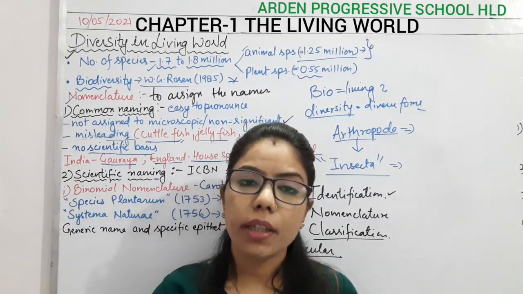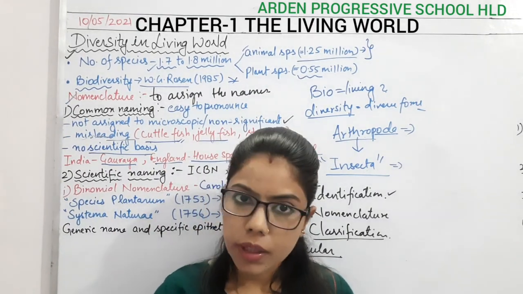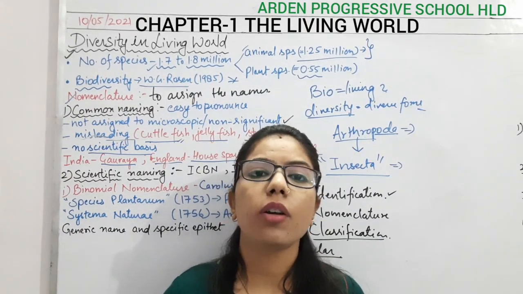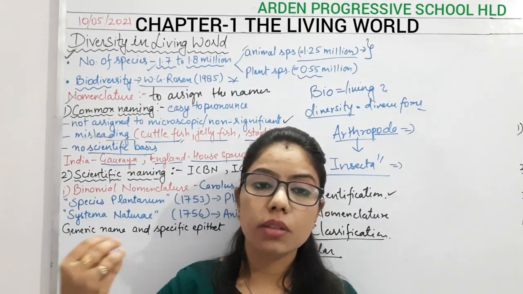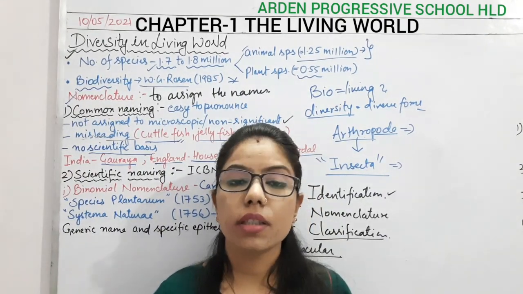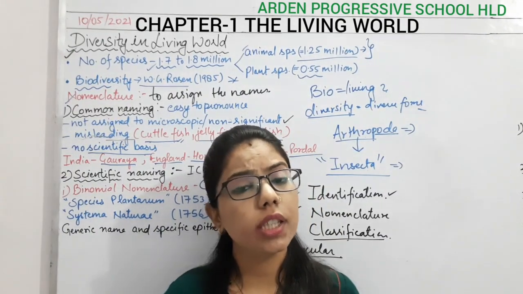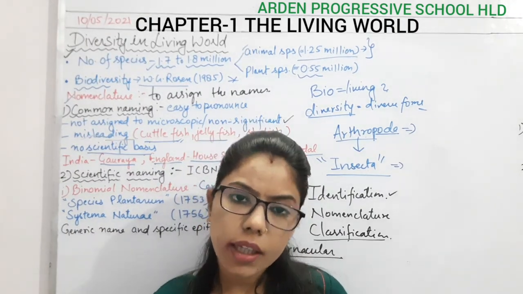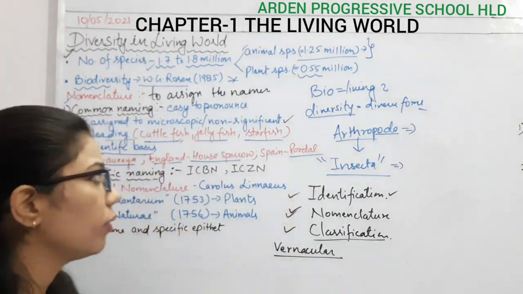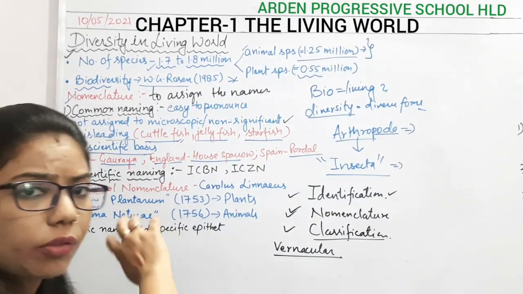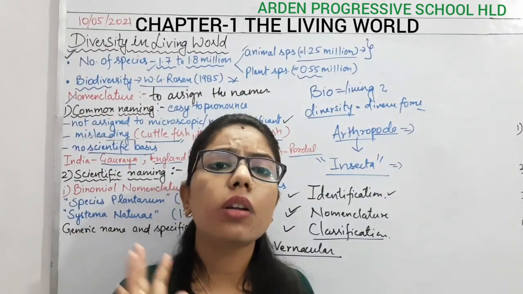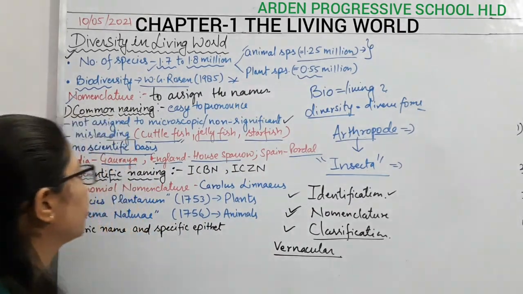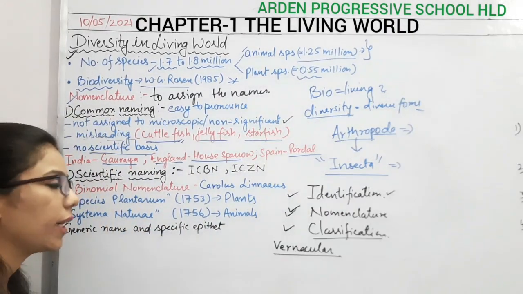So that particular name should be used globally, and it will be advantageous for studying any organism. If somebody is going to research anything, it is required that he or she is able to make other people understand also. So here we want a particular name which we can use at the global level, in all the countries, and that name will be the scientific name.